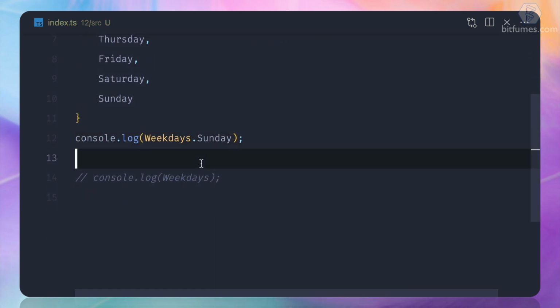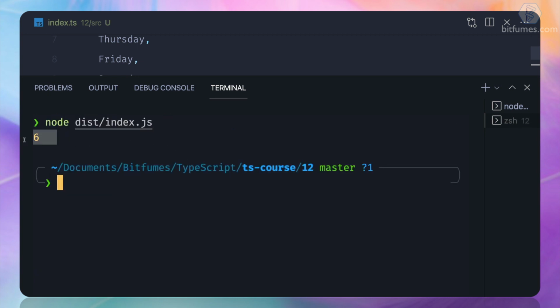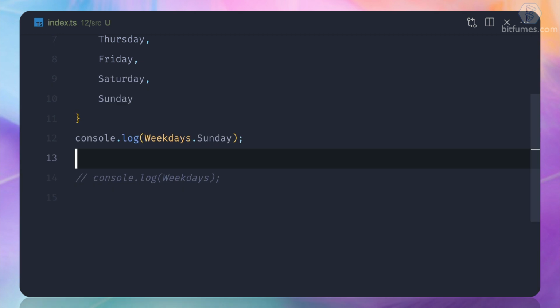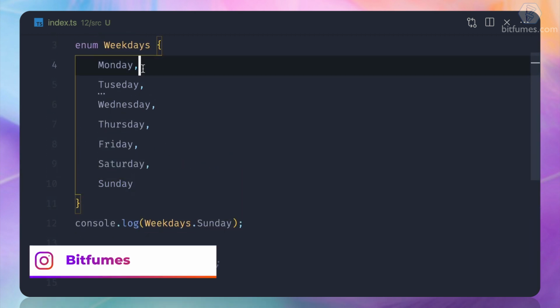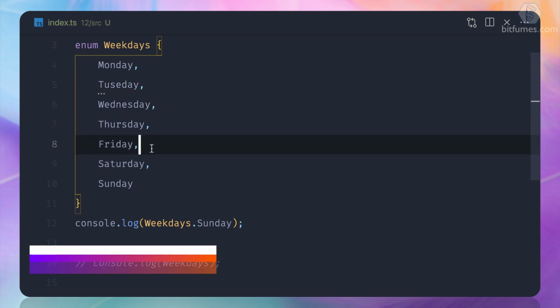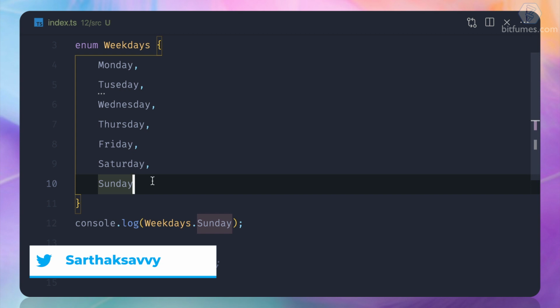And if I run this, an amazing thing is going to happen. You see we are getting 6. Why? Because Sunday is at the 6th position. So 0, 1, 2, 3, 4, 5, 6. And this is just similar to the array thing.